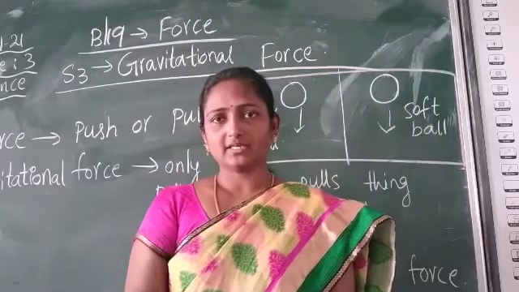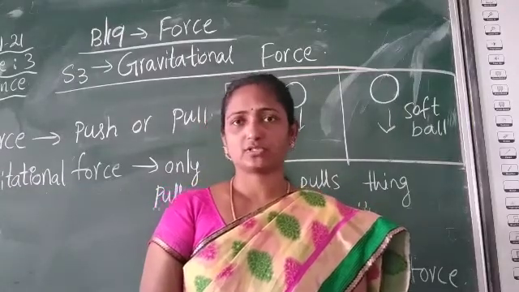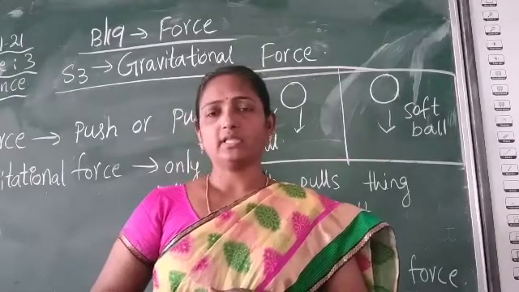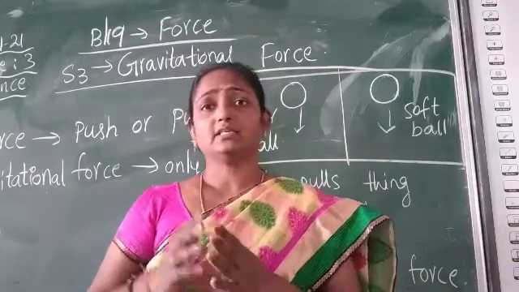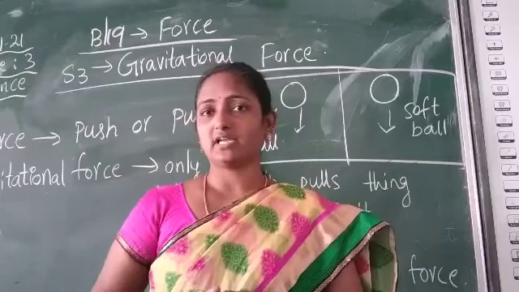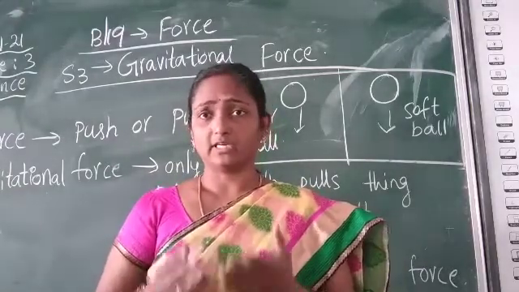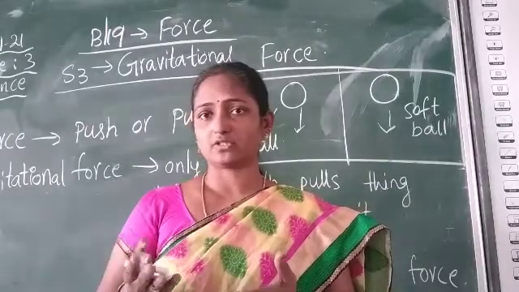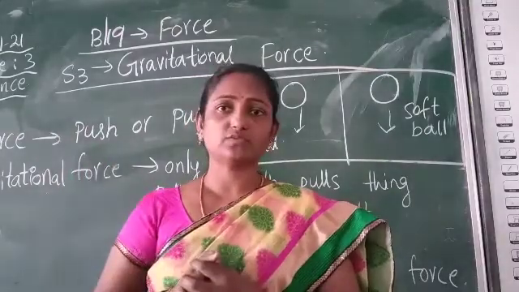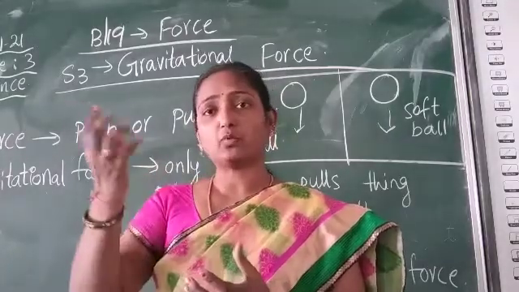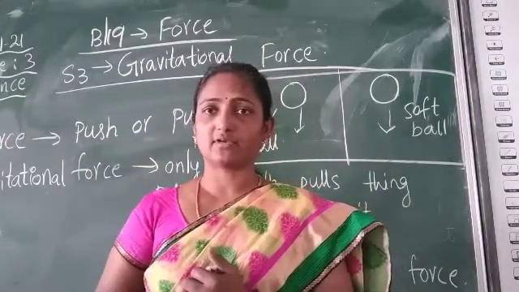We have learned that earth has gravitational force, so it can pull all the things towards itself. Then why does it not pull the moon towards itself and hit it? Earth is showing gravitational force to pull all the things towards itself. So why can't it hit the moon? Why can't it pull the moon towards itself?